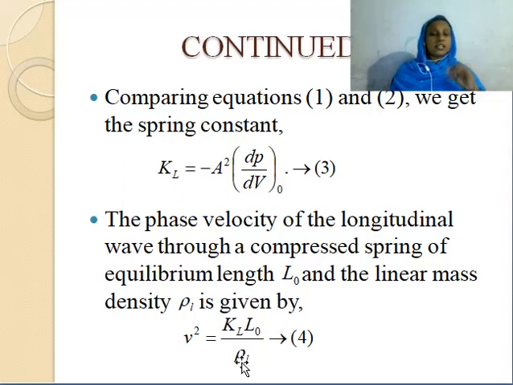What is meant by linear mass density? Linear mass density means mass per unit length. So the square of the velocity of the longitudinal wave through a spring is given by this expression. Here rho L represents linear mass density or mass per unit length.